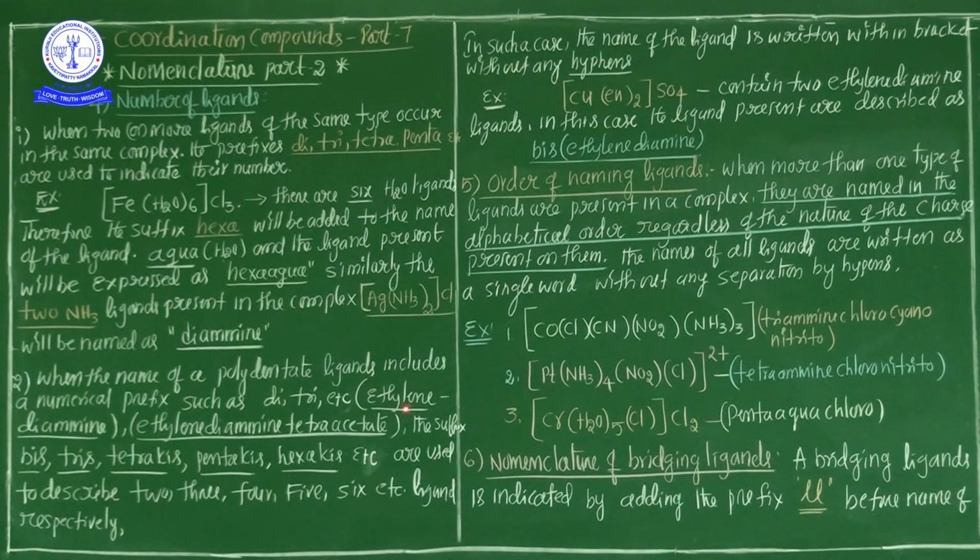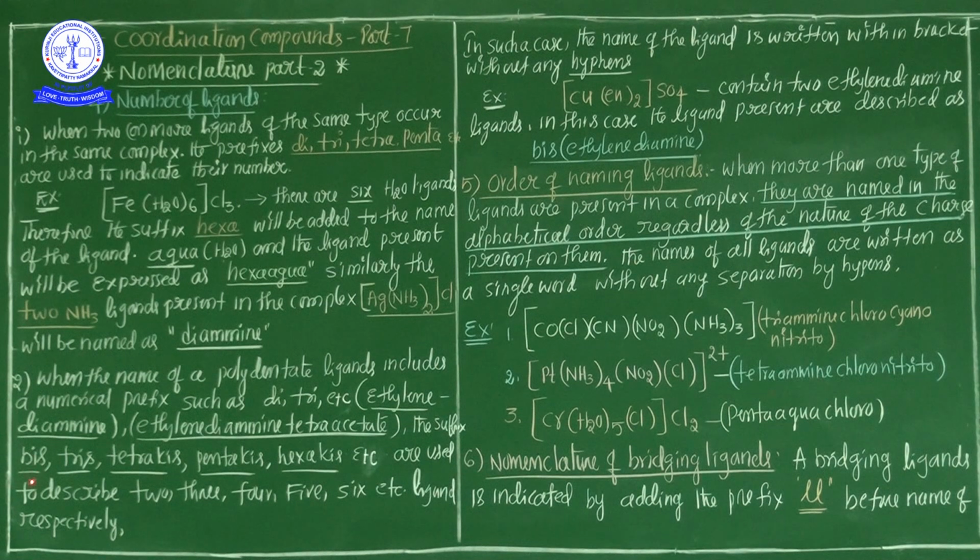For example, ethylenediamine and ethylenediaminetetraacetate. The ligand name ethylenediamine itself consists of di, and ethylenediaminetetraacetate itself consists of di and tetra. For those types of ligands, we use the number of ligands as bis, tris, tetrakis.